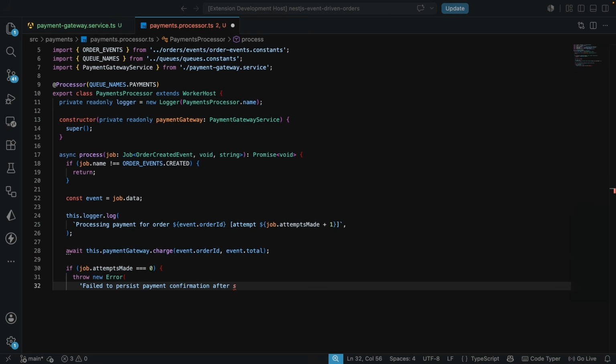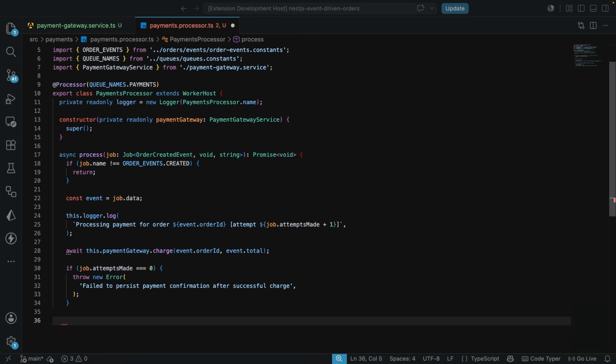But if we are not throwing this error, that means everything was fine and good. And what we are going to do then is to just log that payment has been confirmed for that specific order. So if we do not fall into the if block, we're just going to call the logger.log, and we're going to log payments confirmed for this specific order here like this.